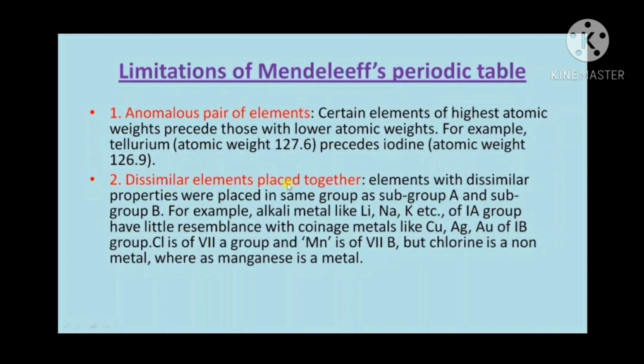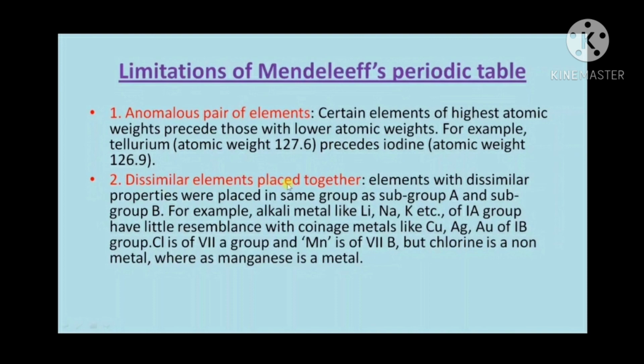Let us go to some limitations of Mendeleev's table. Among the limitations, the mass difference between two successive elements is not fixed and varies widely, but this occurred in his table.